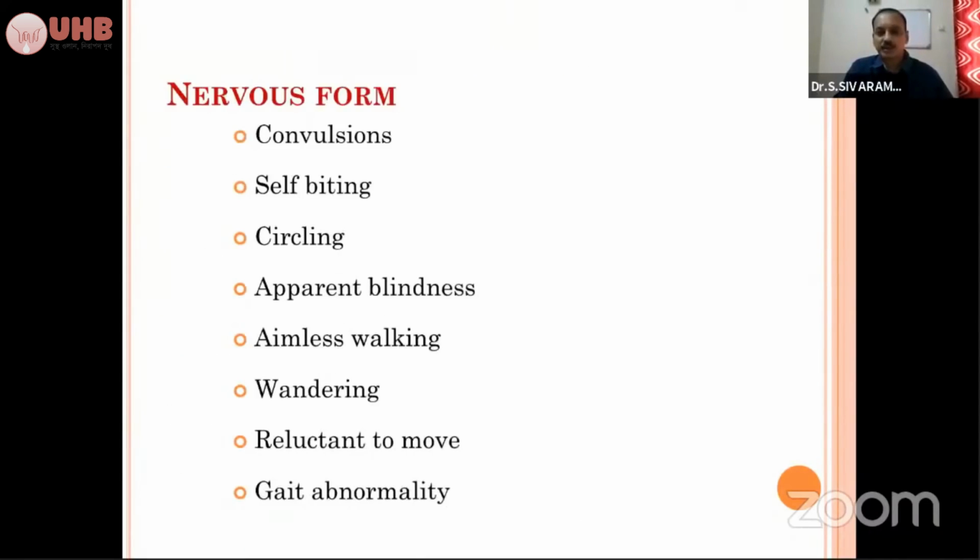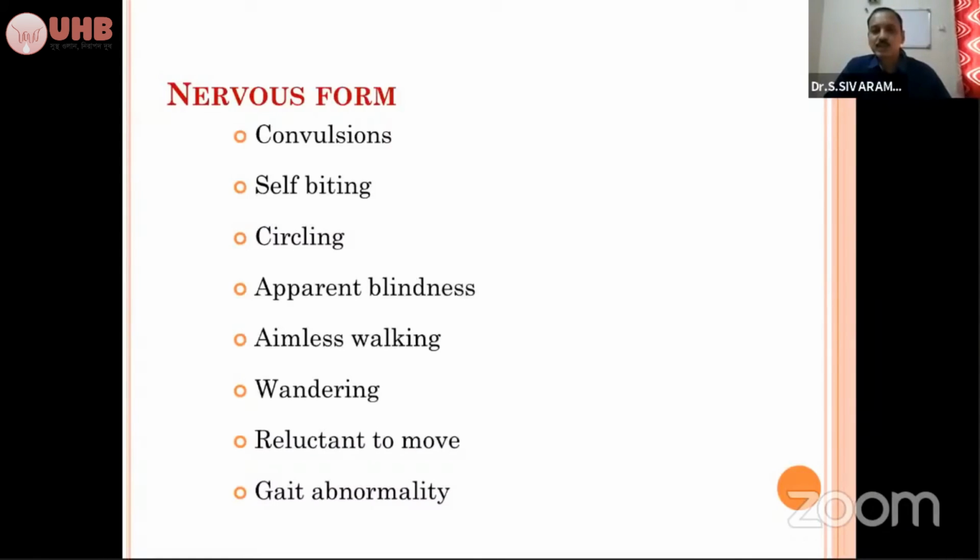And in the nervous form, the animal will be having convulsions. Some animals will be having self-biting. It will bite inanimate objects, sometimes the trees or wherever it is standing, or there will be champing of the jaws. Some animals will be having circling. Apparent blindness will be there. The animal will be having aimless walking, wandering. Some animals are reluctant to move, as we discussed earlier.